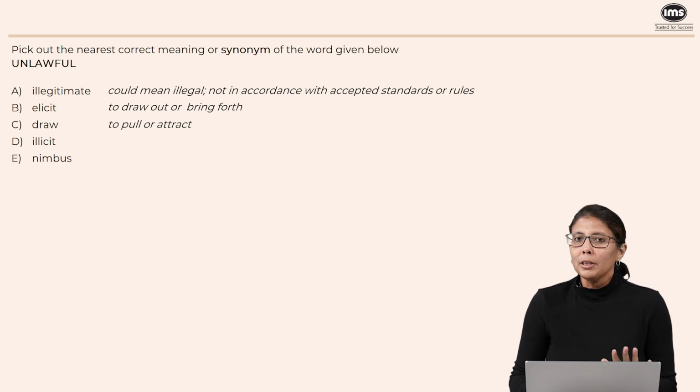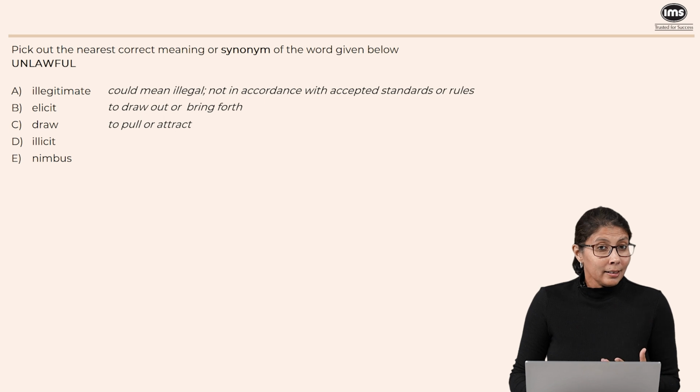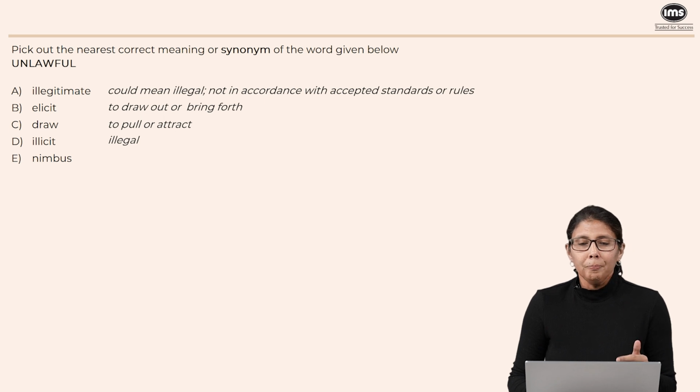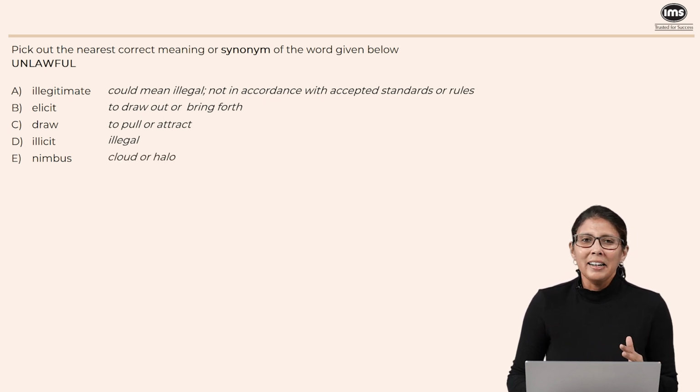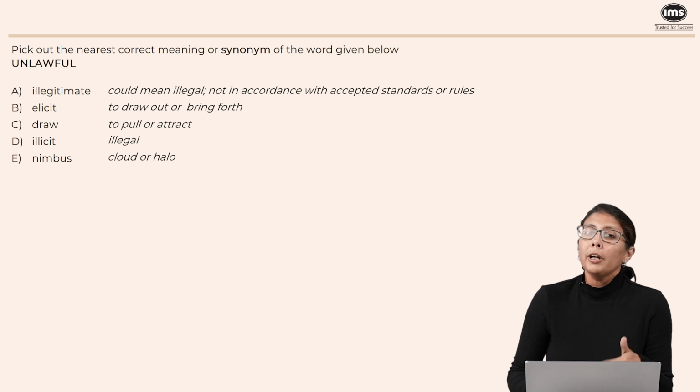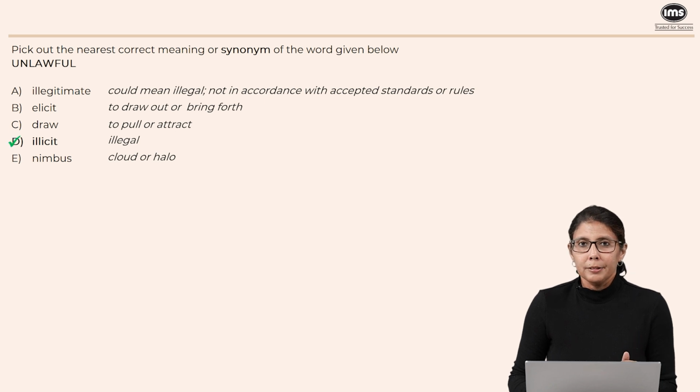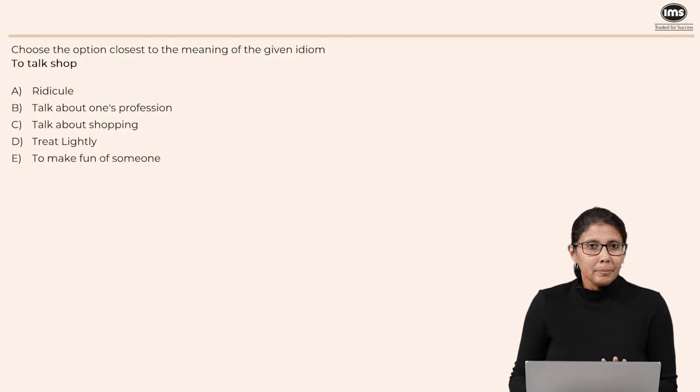But again, nothing to do with law. So it can't be C. D says illicit. Now the word illicit pretty much always means illegal, so probably this is our answer, but let's look at the last option as well. Nimbus. A nimbus is basically a cloud or a halo. So again, an unrelated word. If I were to be confused, I would be confused between options A and D. And since A could have other meanings, whereas D will pretty much always mean illegal, the better answer here is option D, illicit.